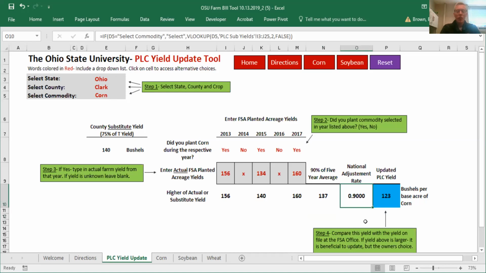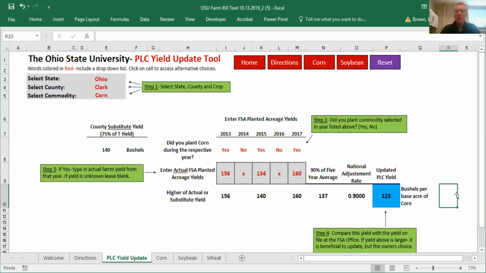If we move forward with our formula, we're just taking that 90% average of the 5 years times our national adjustment rate, and we get a yield update of 123 bushels per acre, which is represented here in this blue box. Now, what that signifies is this is what our yield update would give us in terms of a yield update. As an owner of the land, you do not have to update if you do not want to.